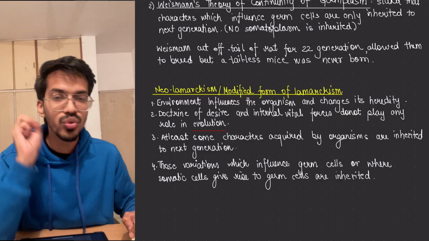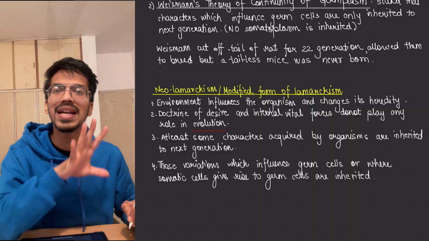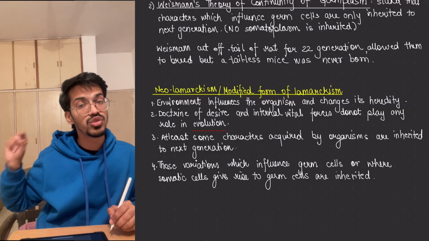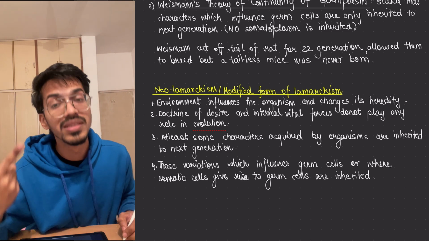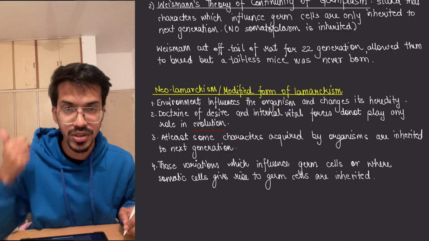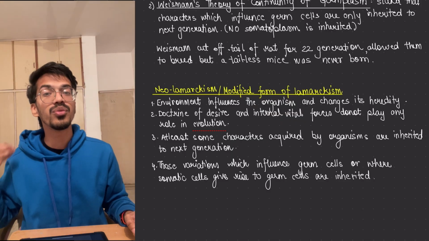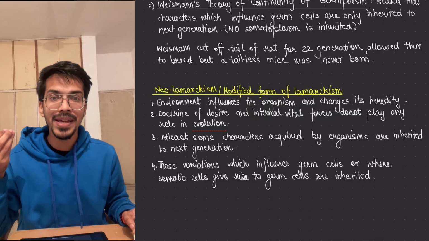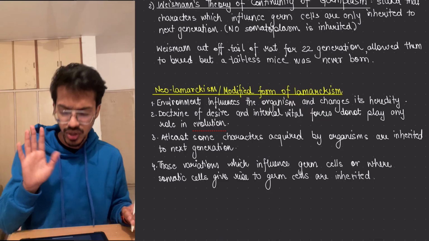For example, if you are in South India and not adapted to the temperature, but you come to the north, your body will try to make the proteins which are physiologically important to you, and maybe you are able to survive the winters over here, or maybe your children would be able to survive easily. So these things can happen.